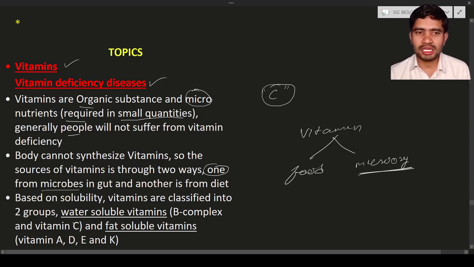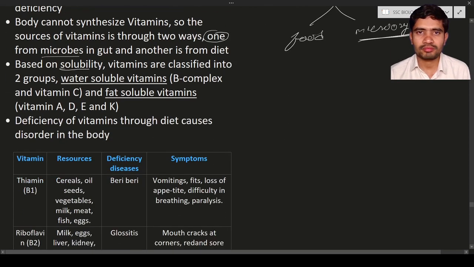Based upon the solubility, the vitamins are classified into two groups: water soluble vitamins and fat soluble vitamins. What are water soluble vitamins? Water soluble vitamins are soluble in water. They are classified into two types: one is water soluble and next is fat soluble.